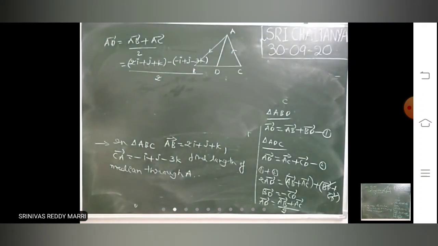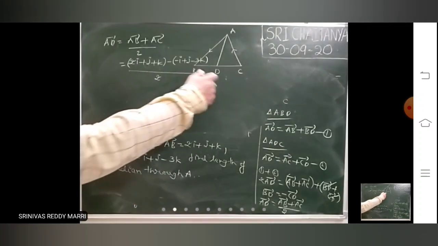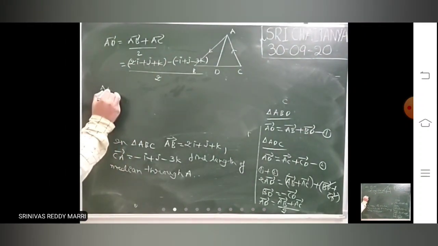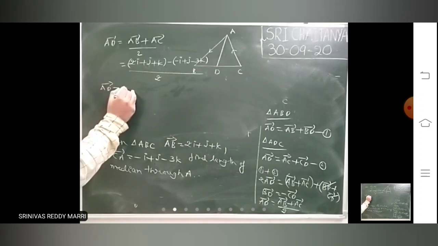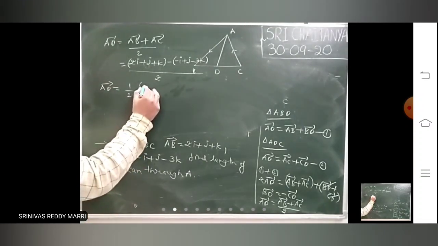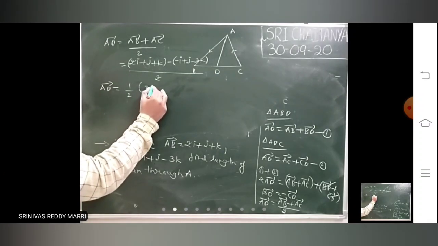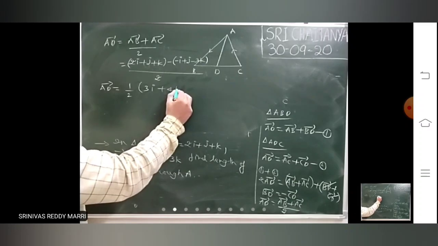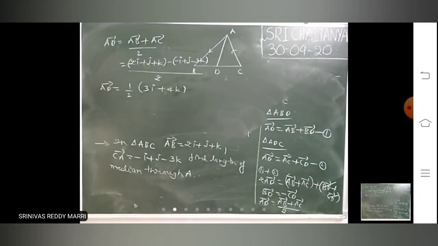That means AD bar equals 1 by 2 into 3i plus 4k. The j will get cancelled. 3i plus 4k.